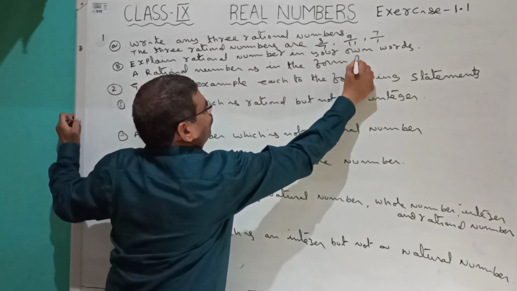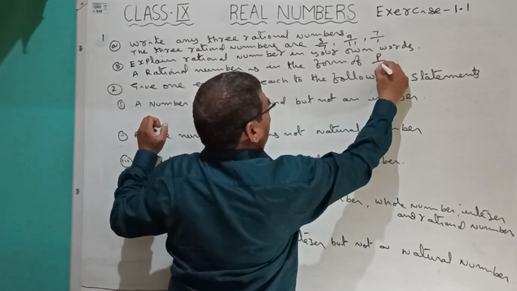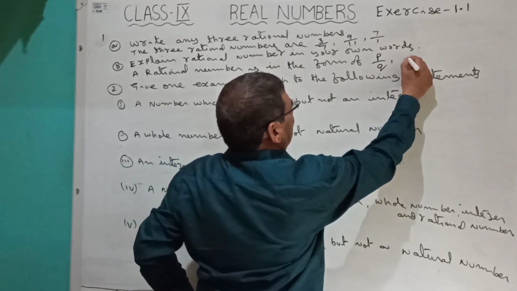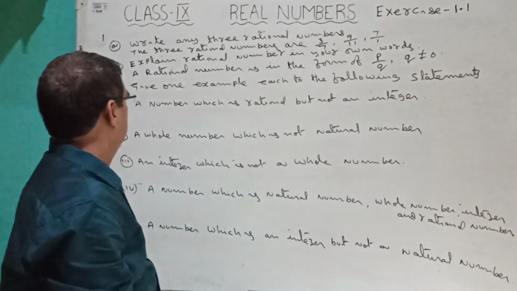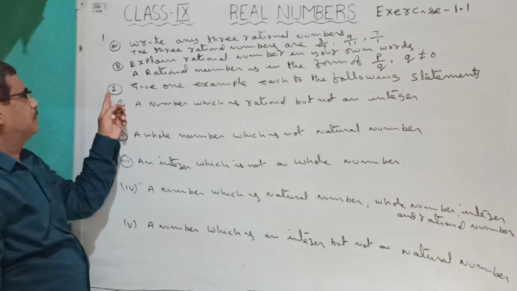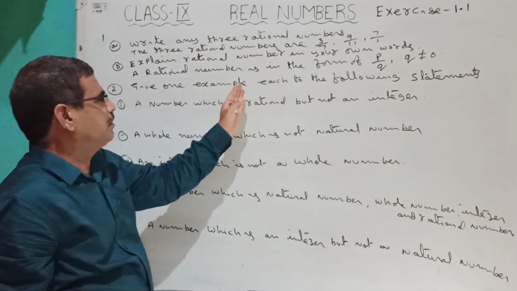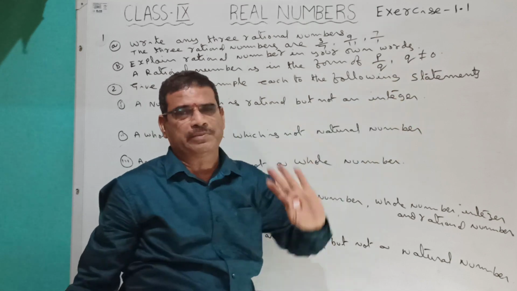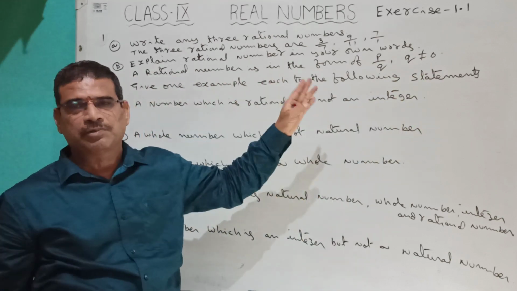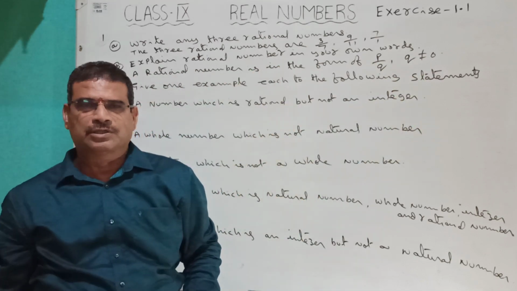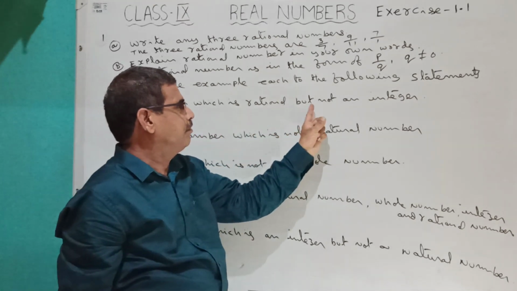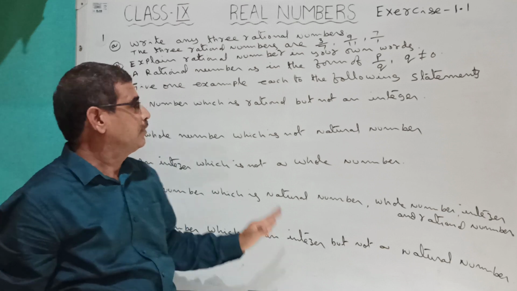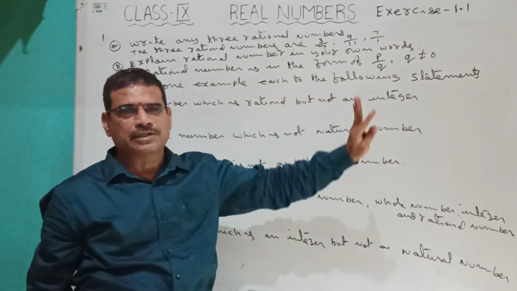So a rational number is in the form of p by q, q not equal to 0. Next question, give one example each to the following statements. You have to give an example for each of the following statements. First one, a number which is rational but not an integer.